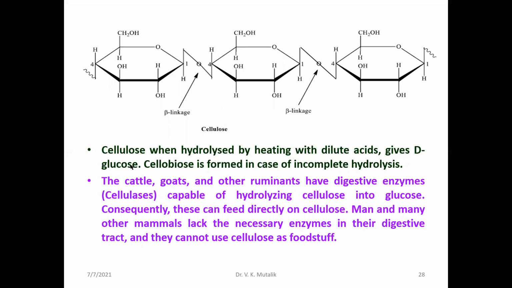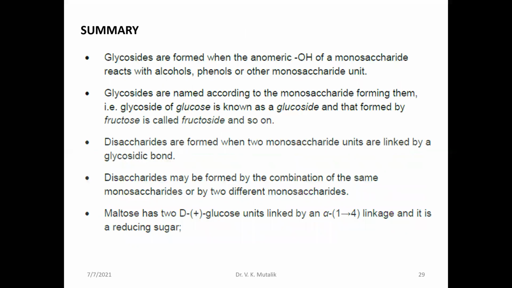When it is hydrolyzed by heating with dilute acids, it gives beta D plus glucose units. It may be given as a dietary supplement, but it cannot be digested by human beings because our body cannot synthesize the enzyme cellulase, but animals can easily digest this cellulose.